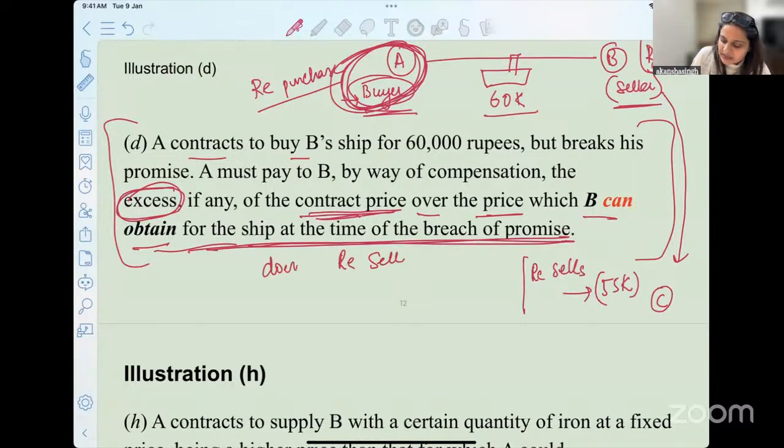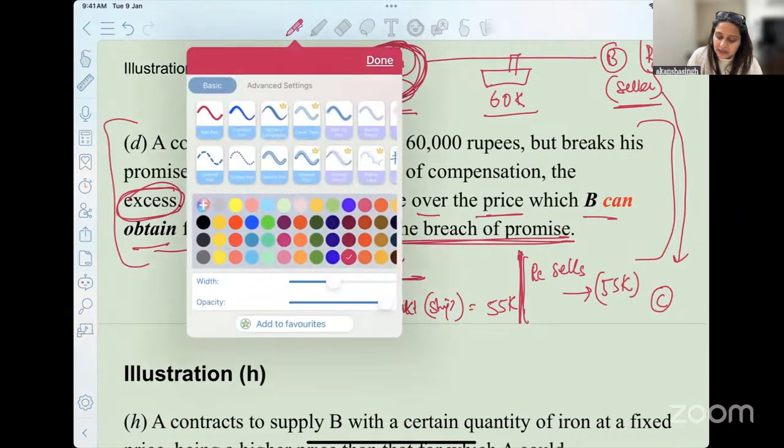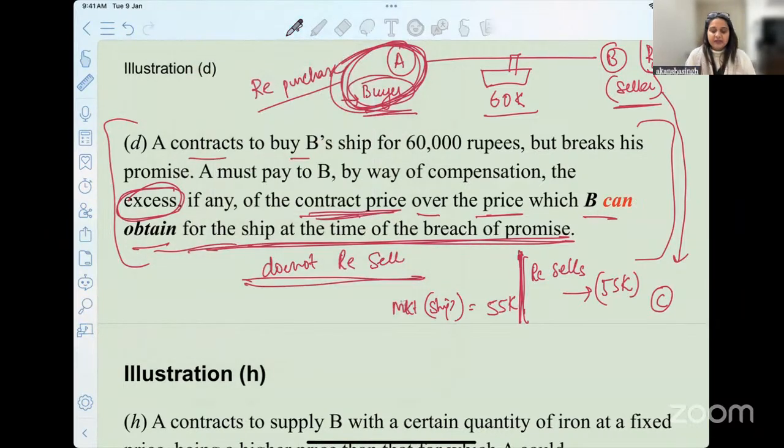Okay. Or B does not resell. He doesn't resell it to anybody. He understands that the market price is going down for the ship. He doesn't resell it to anybody. But what is the market price for the ship today? The market price for the ship is 55,000. Okay. What is the compensation that B can expect from A? The answer is given in the illustration itself. It says the excess of the contract price.